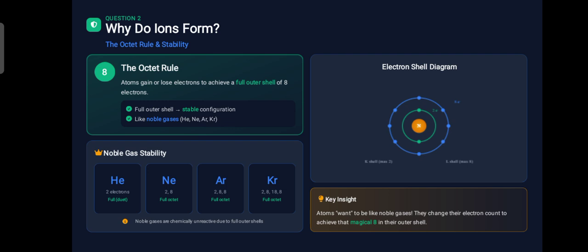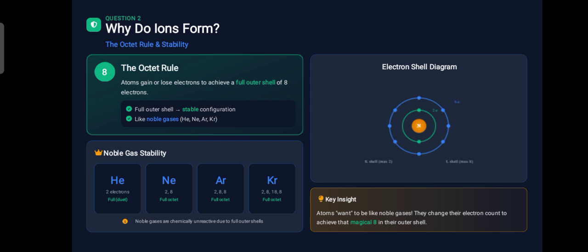So what is basically the octet rule? The octet rule means that atoms of elements struggle to get 8 electrons in their outermost shell to get the stability of inert gases like helium and argon, because by having 8 electrons in their outermost shell they become stable.